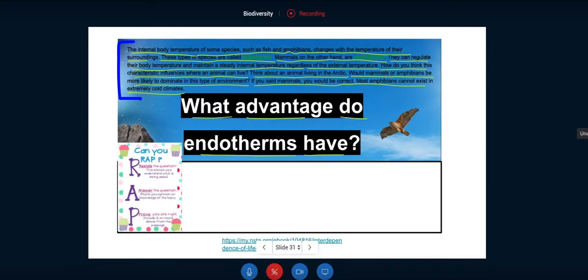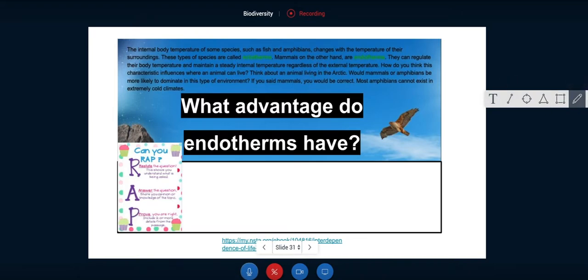So if we look at the text again, we want to find that keyword endotherm. Luckily, the author of this particular book allowed the endotherm font to be in yellow. So they're kind of highlighting it for you right here. If we read around that word, it says mammals, on the other hand, are endotherms. That's kind of cool, but we need to answer the question directly. It's asking what advantage do endotherms have? So let's try to find another keyword that can tell us what advantage they have.